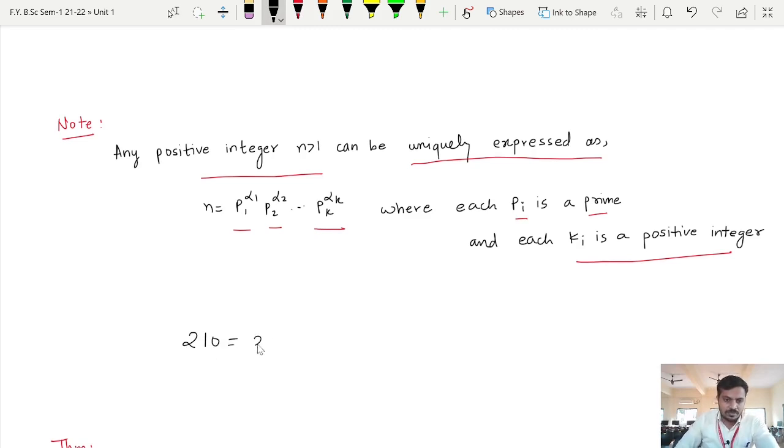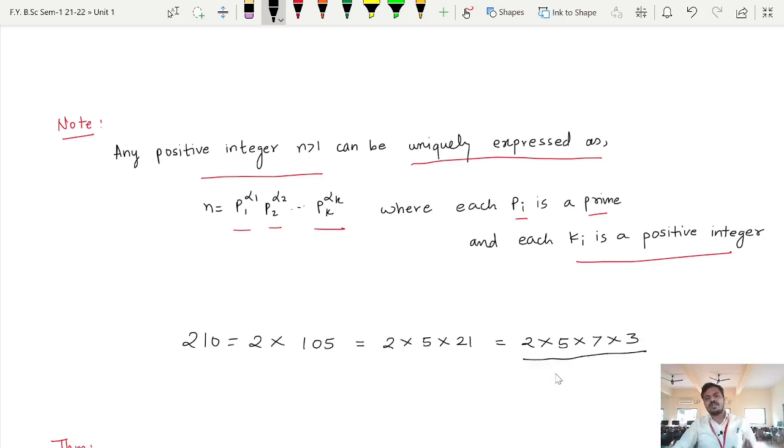It can be written as 2 multiplied by 105, right? Further, we can factorize 105 as 5 multiplied by 21. Further, we can factorize this 21 as well. 7 threes are 21. So you can see we have expressed this 210 as a product of primes, that is, we have expressed this 210 in canonical form.